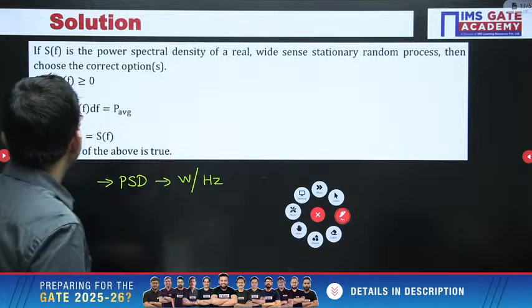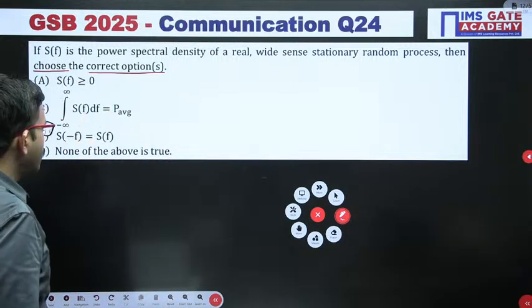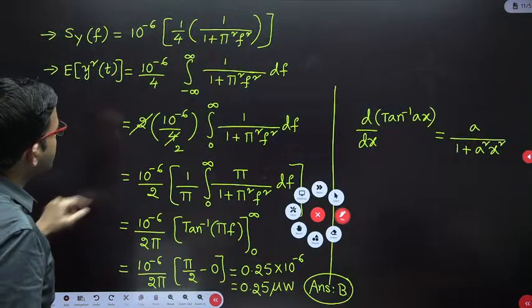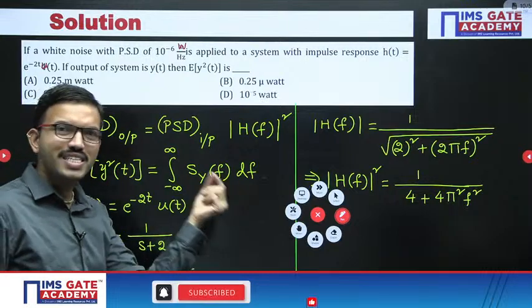Next, here we are performing integration of the power spectral density. Just now only we have discussed that whenever you are performing integration of the power spectral density, it is very simple.